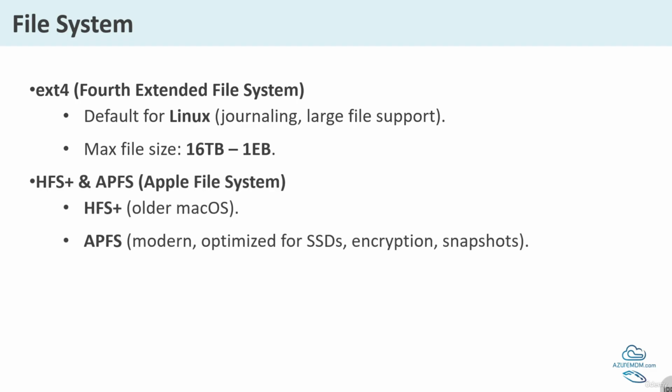Now, HFS and APFS, that is Apple File System. HFS is the older Mac OS system which was used from 1998 till 2017. It works with hard drives but is slower with modern tech. APFS is the newer version which started in 2017. It is built for SSDs, faster and safer, especially for encryption and saving space with snapshots. APFS is what iPhones, iPads and new MacBooks use today.